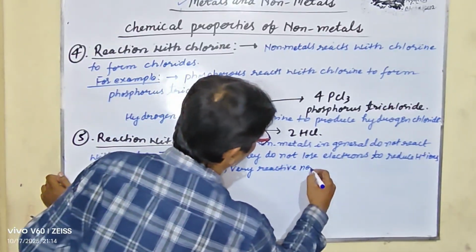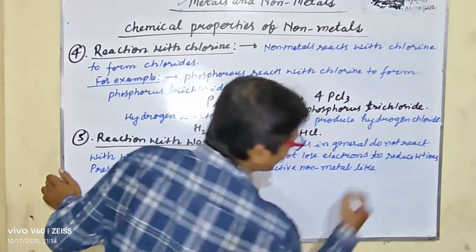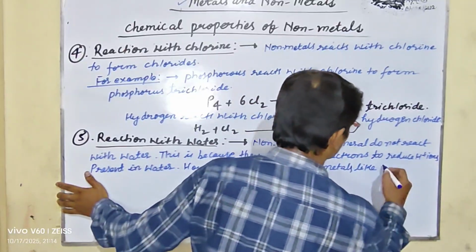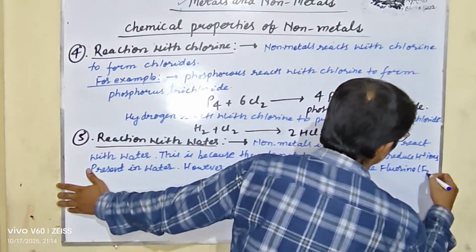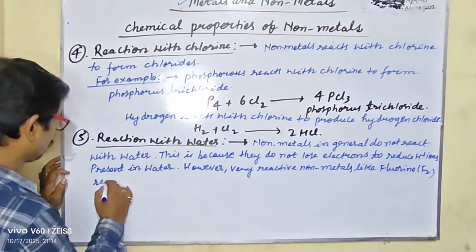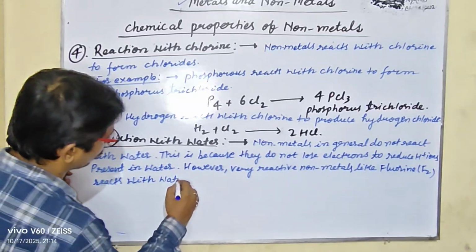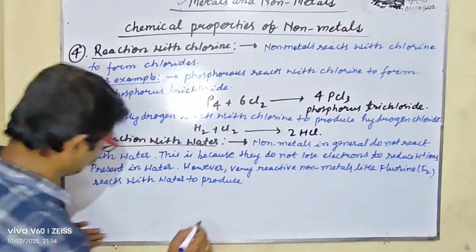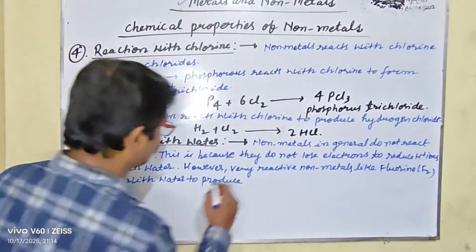So my dear student, however, very reactive non-metals like fluorine, F2, react with water to produce hydrogen fluoride and oxygen.